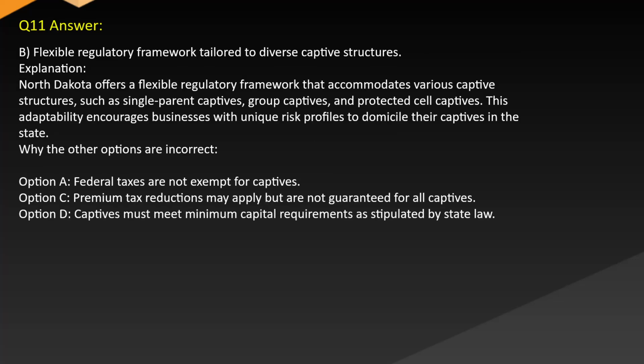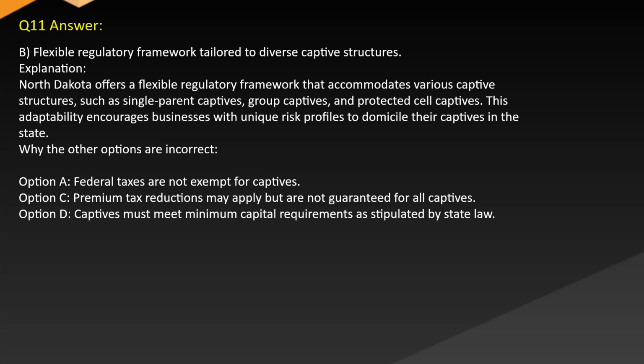Answer: B. Flexible regulatory framework tailored to diverse captive structures. Explanation: North Dakota offers a flexible regulatory framework that accommodates various captive structures, such as single-parent captives, group captives, and protected cell captives. This adaptability encourages businesses with unique risk profiles to domicile their captives in the state.